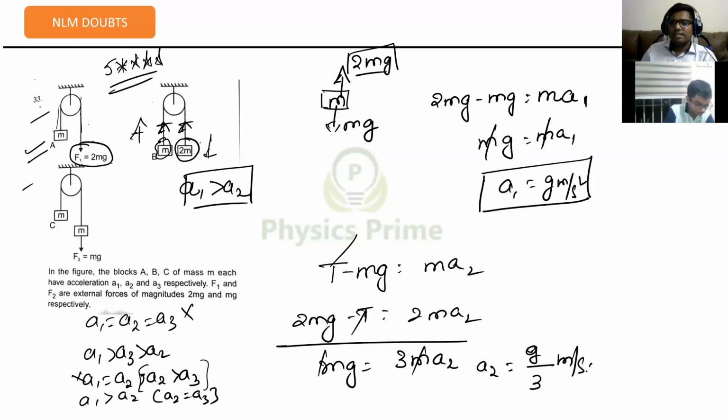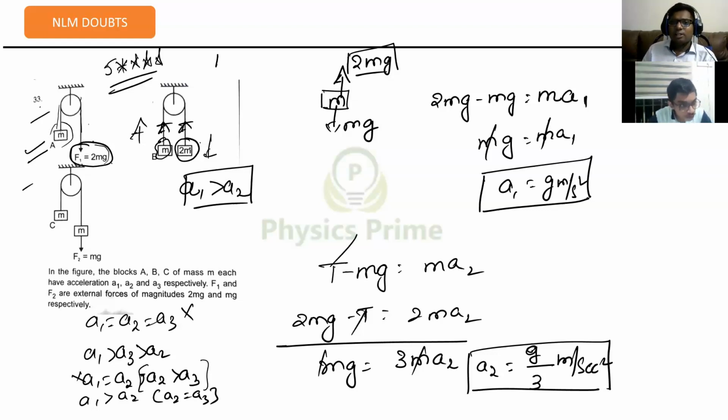Is it clear that A2 is less than A1? It's simple. The fundamental point is that this question has been asked in Advanced, Mains, or AIIMS examinations. Simple thing is, directly when you're applying force mg and pulling the string, this tension will be higher, then automatically the block acceleration will be higher.